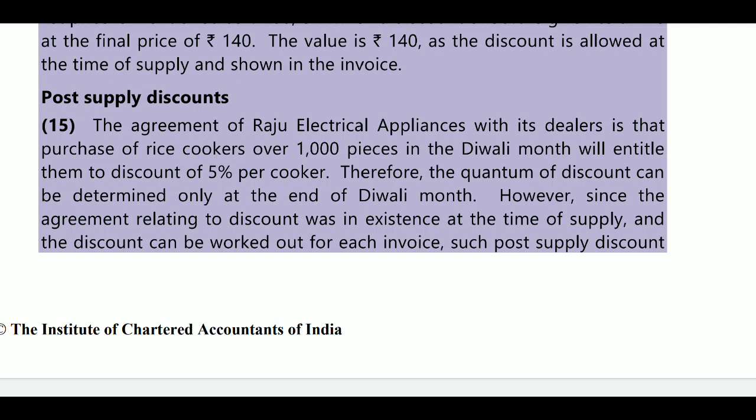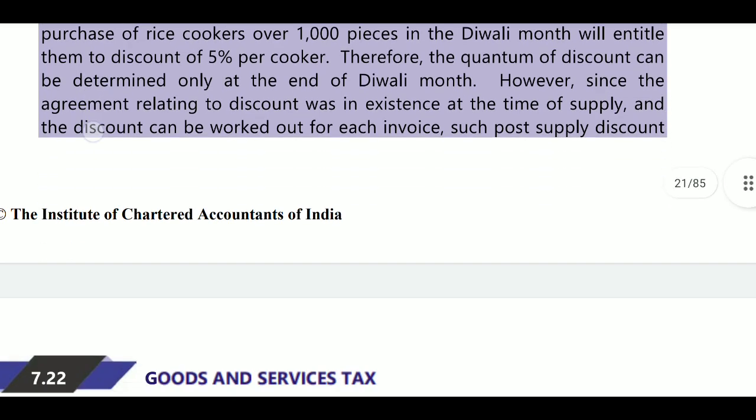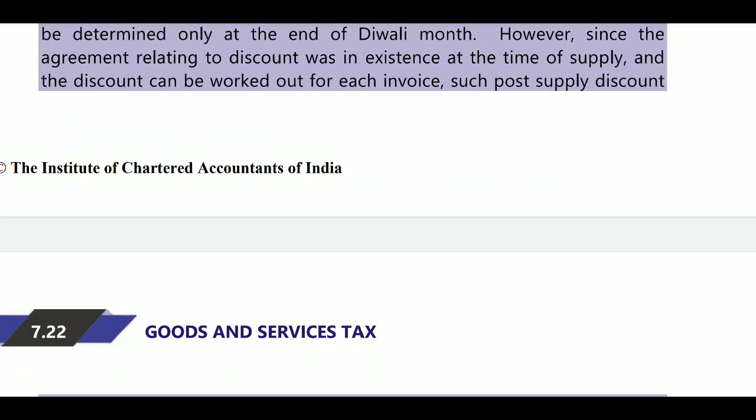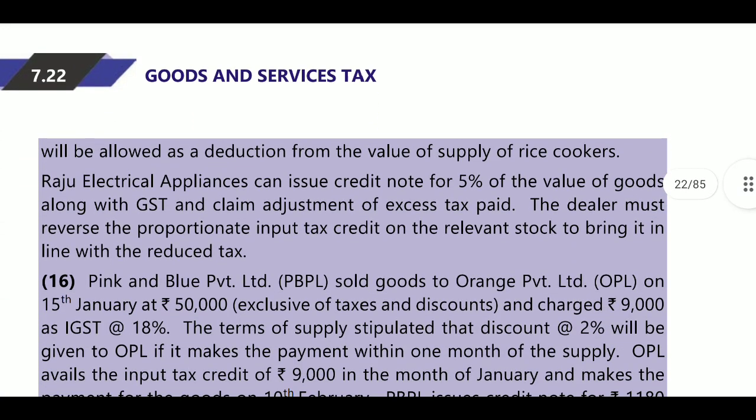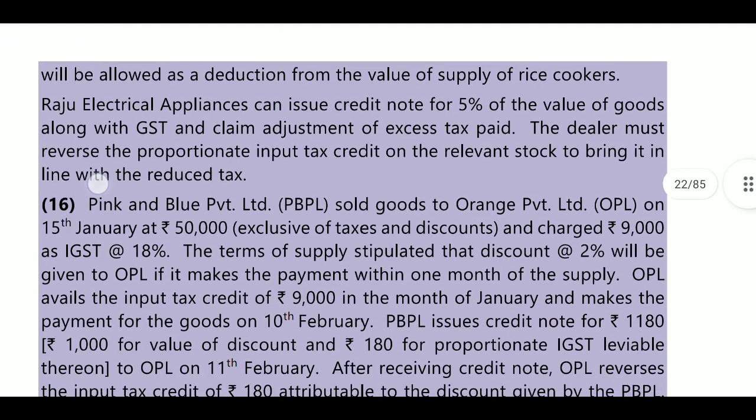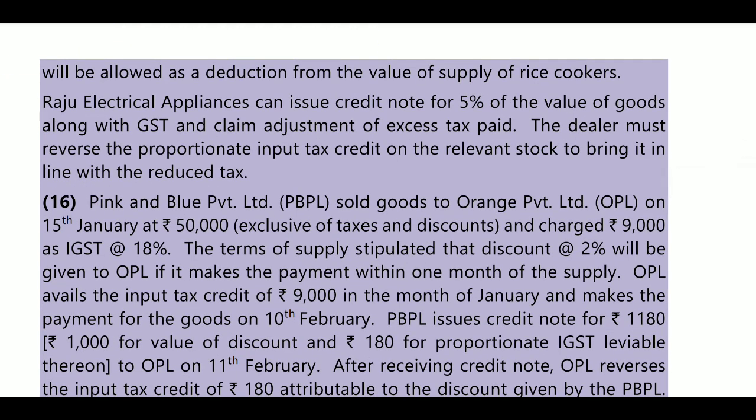Therefore, the quantum of discount can be determined only at the end of the Diwali month, because after the Diwali month was completed, then you will calculate. However, since the agreement relating to discount was existent at the time of supply and discount can be worked out for each invoice, such discount will be allowed as deduction from the value of supply, because they are provided before the Diwali season. After the Diwali season, they will calculate the discount, for how many persons purchased above 1,000. Next, Raju Electronic Appliances can issue credit notes for that purpose.